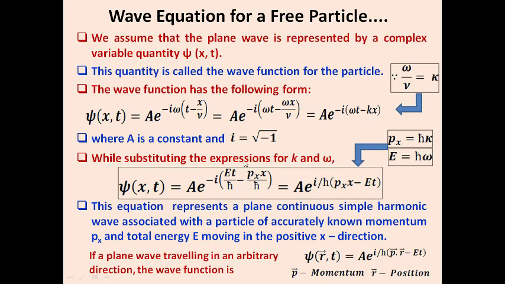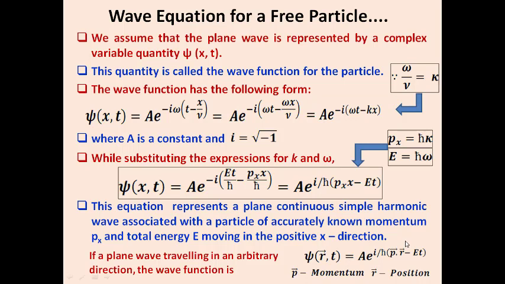You notice that in these two terms h cross is common in the denominator, so we can write the final equation as A e power i by h cross times (p x minus E t), changing the negative sign to the opposite side. This equation represents a plane continuous simple harmonic wave associated with a particle of accurately known momentum and total energy moving in the positive x direction.